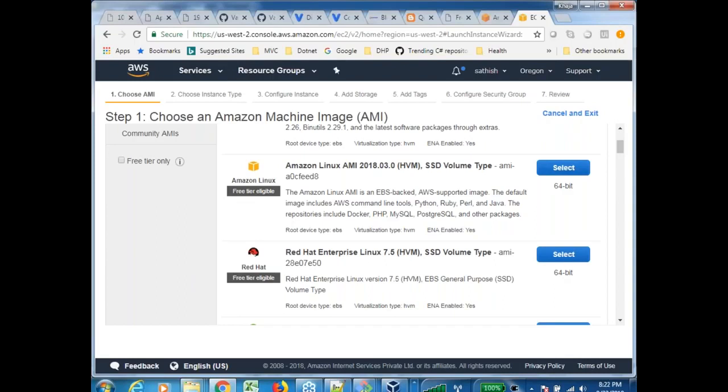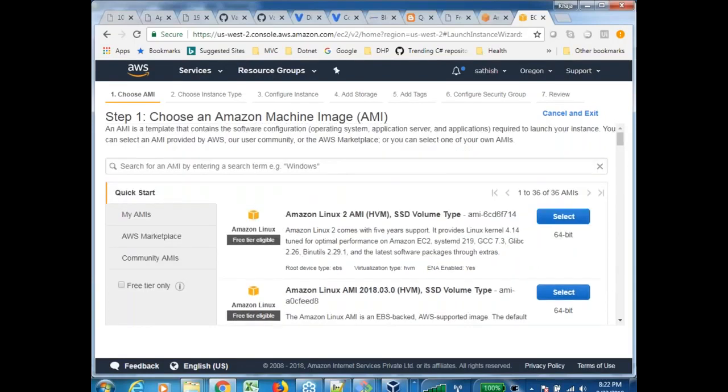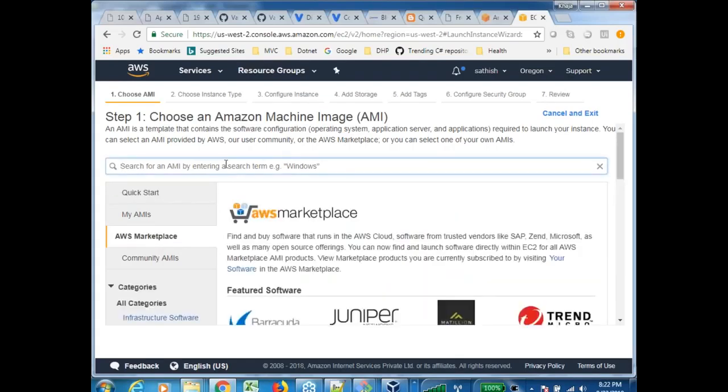Now let me go to some other area over here, which is quite interesting. I want to have SAP in the Amazon cloud. Are you seeing something called Marketplace over here? Yes. Let me go over here and search for SAP.